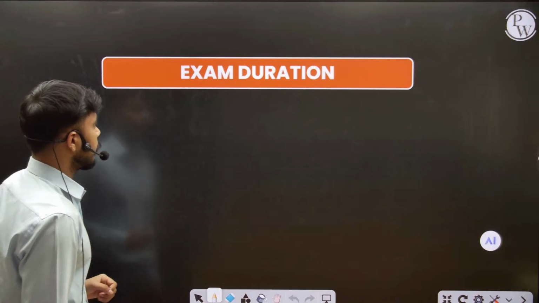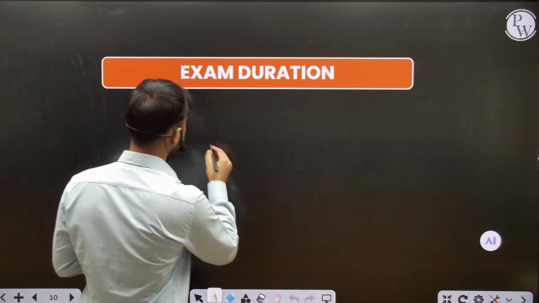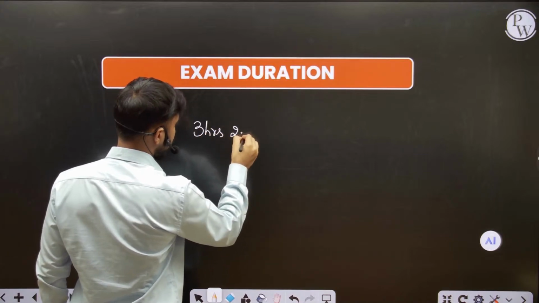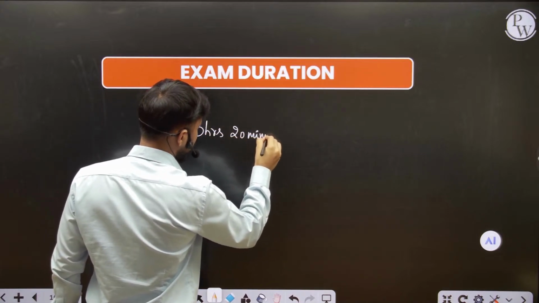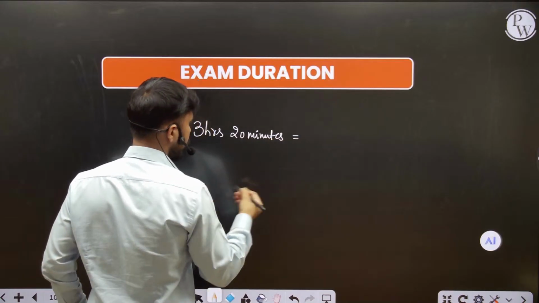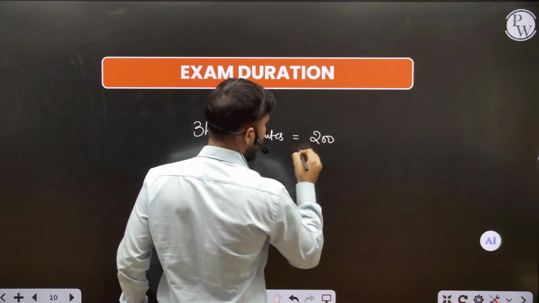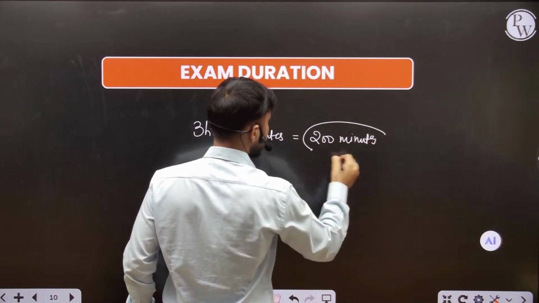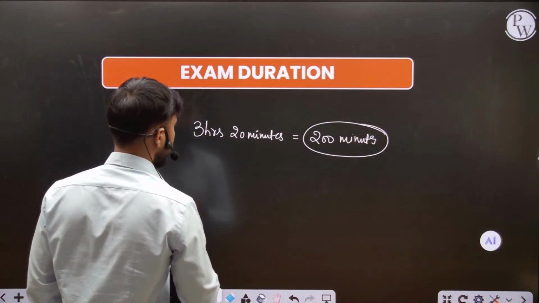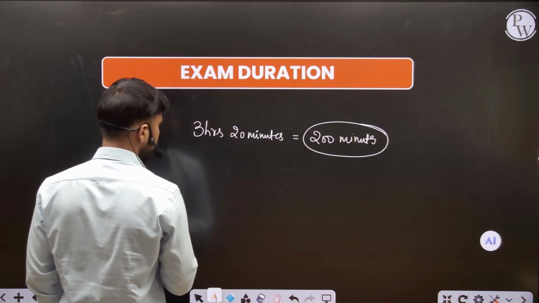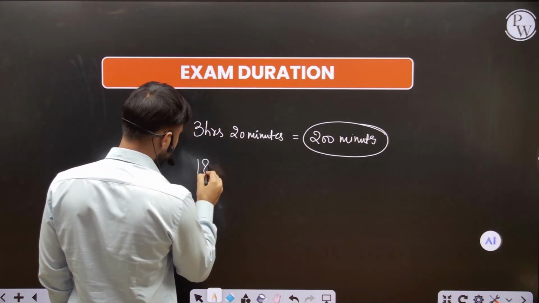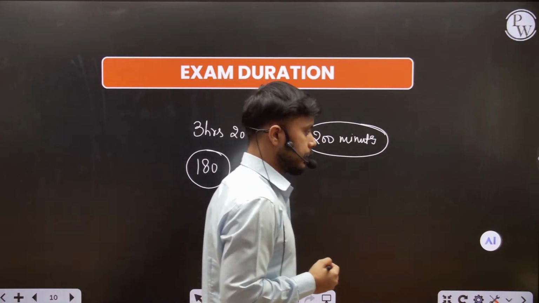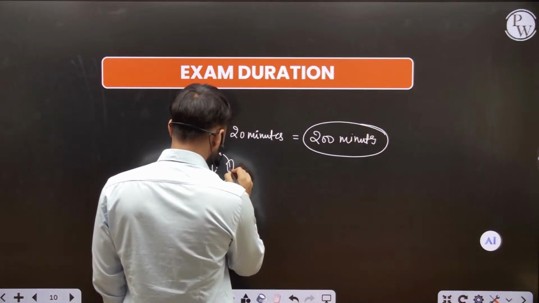And after that, what is the exam duration? We already know the exam duration is 3 hours and 20 minutes. Okay. And in minutes, it is 200 minutes. And in 200 minutes, you have to attempt 180 questions. 180 questions in 200 minutes.